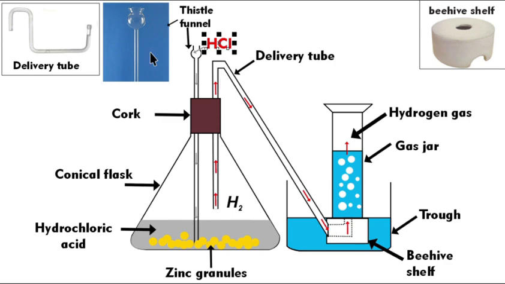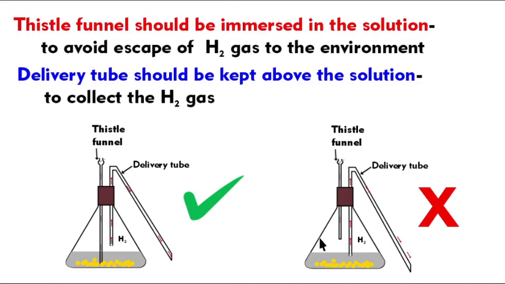And the thistle funnel should be immersed in the solution here. It should be kept immersed. මේක ඇතුළට ගිල්වලා තියෙන්න ඕනේ. Delivery tube should be kept above the solution. මේකට උඩින් තියෙන්න ඕනේ. Can you think why? ඇයි මේක උඩින් තියෙන්න ඕනේ, මේක පල්ලෙහා තියෙන්න ඕනේ? If you keep this thistle funnel above the solution, hydrochloric acid, what will happen? The hydrogen gas will escape to the environment, එළියට යනවා.